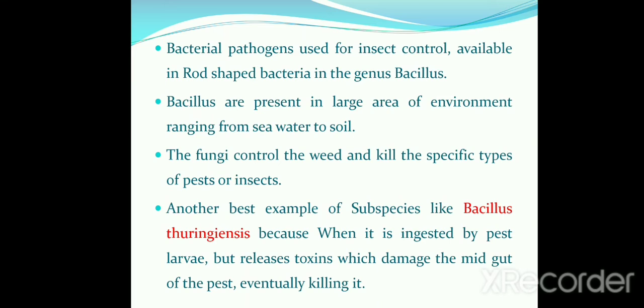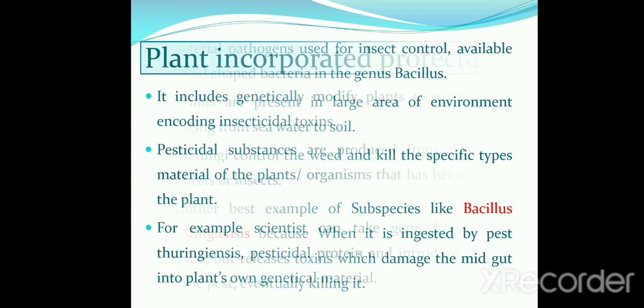The common example of bacterial pathogens is Bacilli, which is mainly used for controlling insects, and fungi are used to control weeds and kill specific types of pest. The best example is the subspecies Bacillus thuringiensis, because when it is ingested by pest larvae, it releases toxins and damages the pest, eventually killing it.